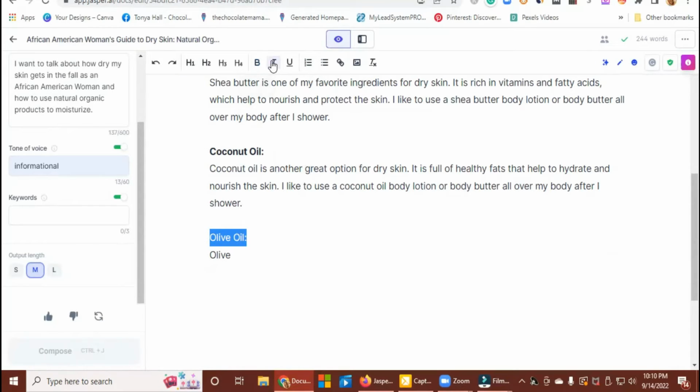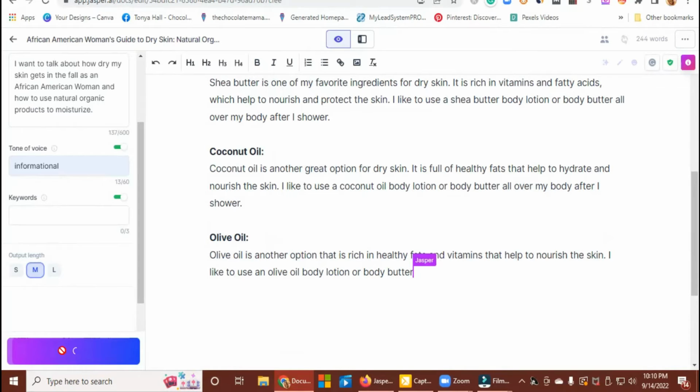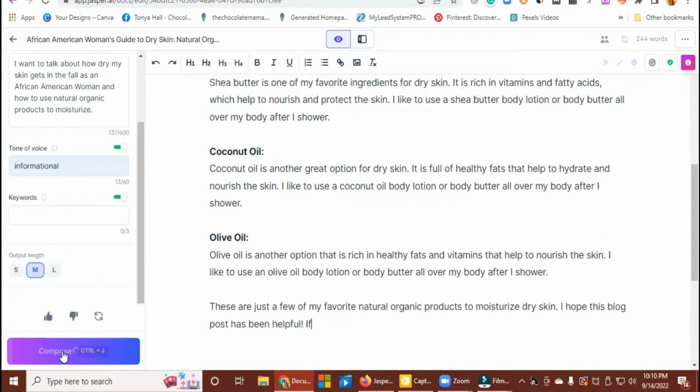So I can go back in here, I can bold that one, olive oil, and it's just going to pick up. Now, right now, I have the output length as medium. If I did long, it'll give me a whole bunch of stuff. I kind of like medium because it's in between. So if I want to add on more, I can. So I'm going to do a quick compose. And as you can see, it's off to the races, and it gave me another medium.